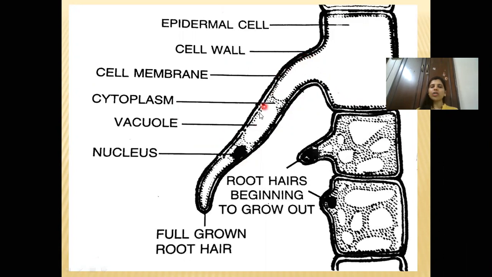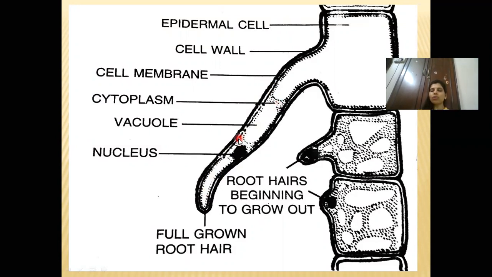When you're taking a root hair, this is a single cell. Just understand that the root hair is coming out of this cell. The projection of this cell is the root hair. So it is unicellular. And when you talk about a single cell, if you observe the cell membrane, it's very thin and permeable.